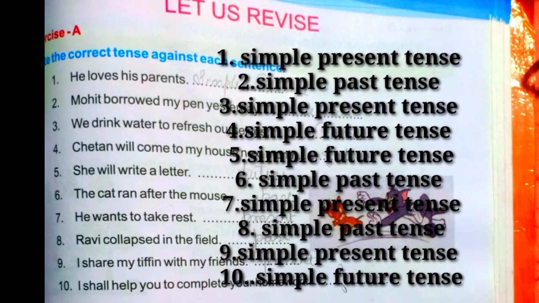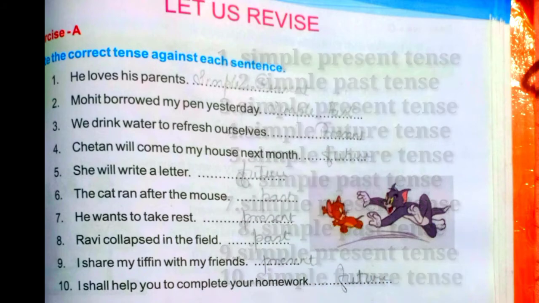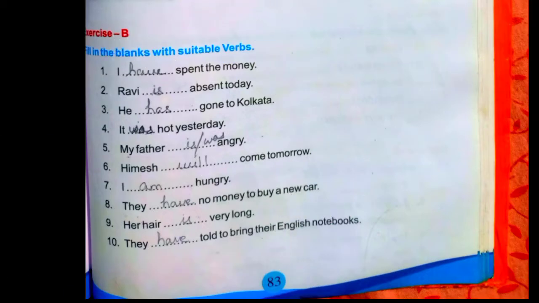Next exercise, exercise B, fill in the blanks with suitable verbs. Here we have to fill the blanks with suitable verbs. To do this exercise, we have to see the subject of all the sentences. We have to see the verbs. Main verbs are given here, that means we have to fill these blanks with helping verbs.